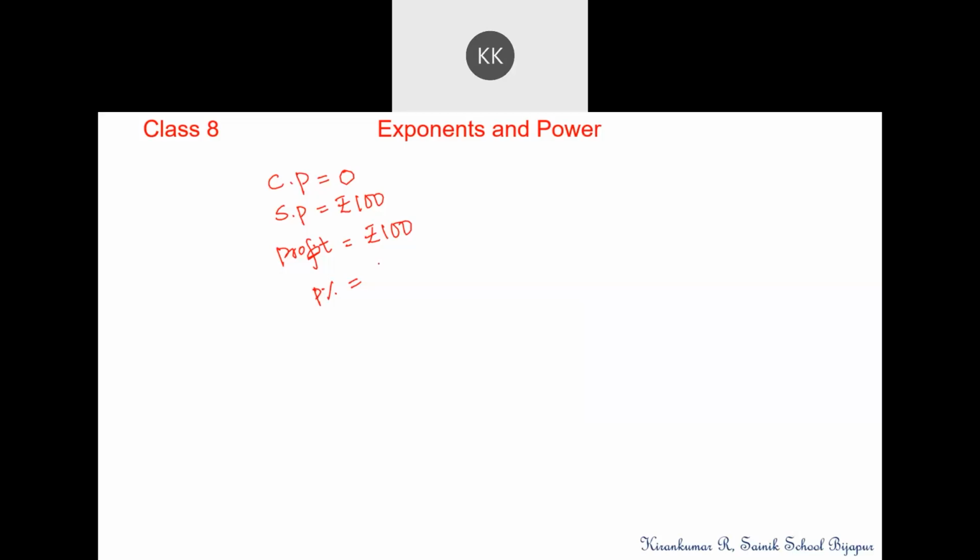So what does it mean here? 100 into... Yeah, good question. 100% there is a profit, but how do we mathematically write it? 100 by 0, which is not defined.